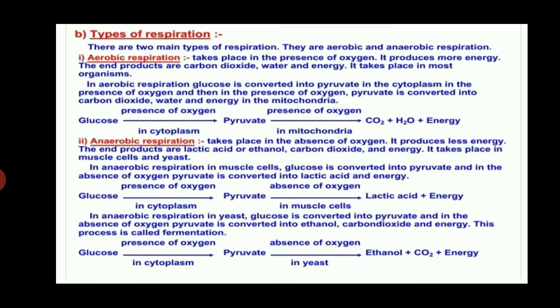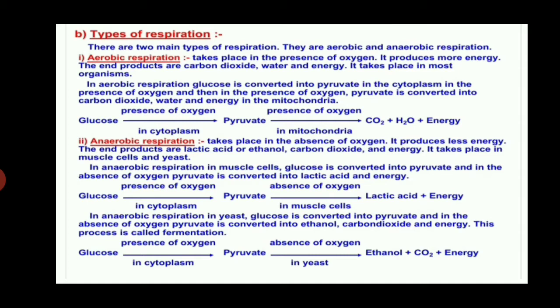In aerobic respiration, glucose is converted into pyruvate in the cytoplasm, and then in the presence of oxygen, pyruvate is converted into carbon dioxide, water and energy in the mitochondria. It releases more energy, and glucose is completely broken down to CO2 and H2O.